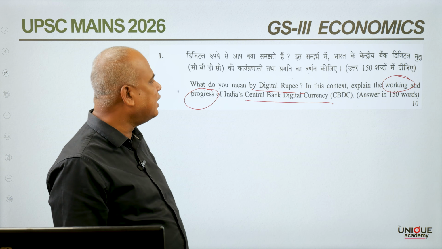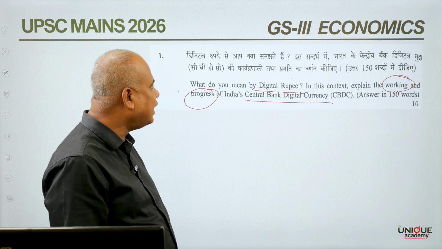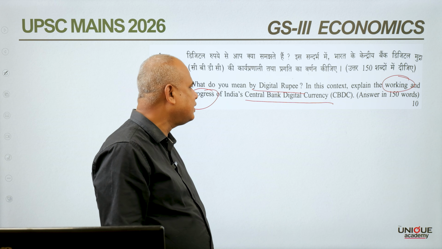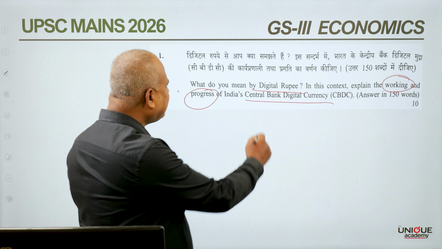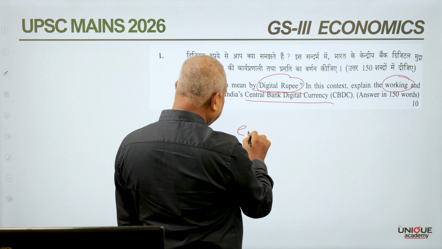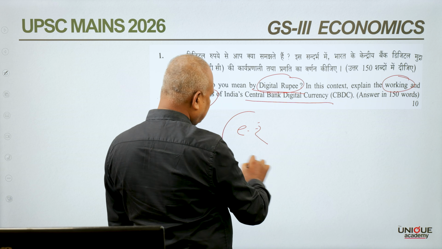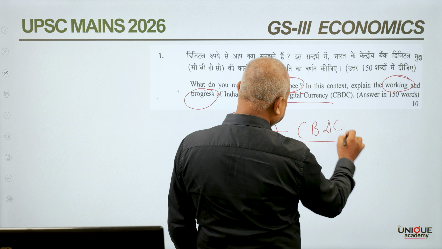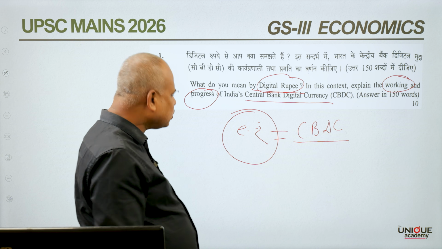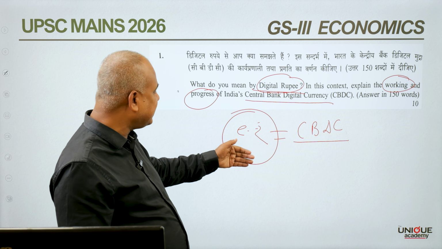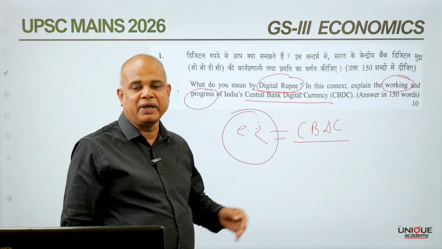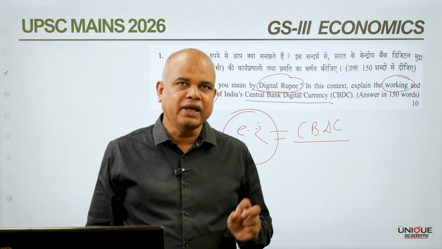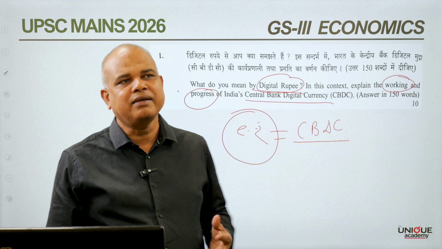The first question which had been asked is about the digital rupee, and it also asks about the working and progress of India's central bank digital currency. Now, the digital rupee is nothing but the e-rupee. This is CBDC, central bank digital currency. जिस तरह से फिजिकल रुपी होता है, उसी तरह से इलेक्ट्रॉनिक रुपी भी है, जिसको ई-रुपी कहते हैं. And this was one of the unique initiatives issued by RBI, the Reserve Bank of India.